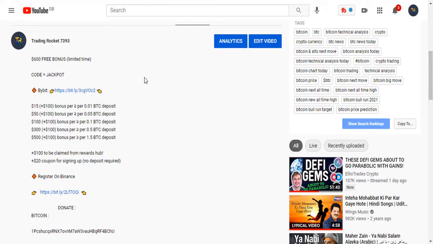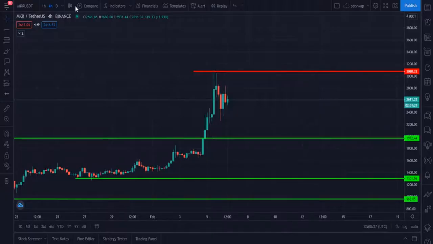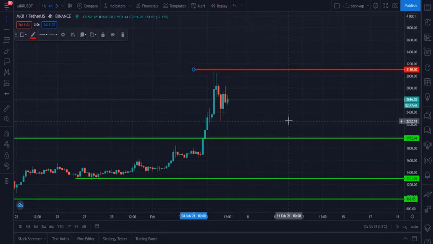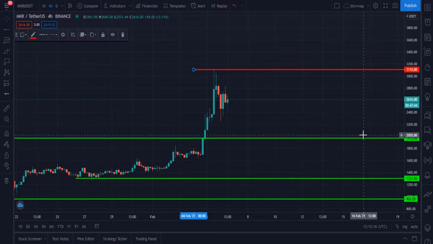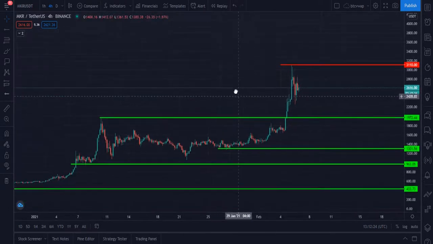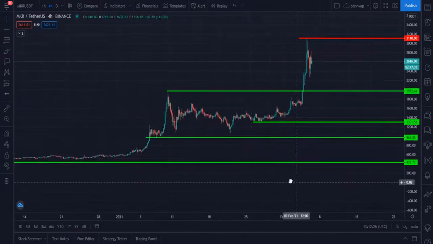Let me focus on the chart of the MKR. This is the MKR USD 4-hour chart, and the all-time high of MKR on the 4-hour Binance chart was $3,110. Let me show you some support and resistance levels. These are the levels.